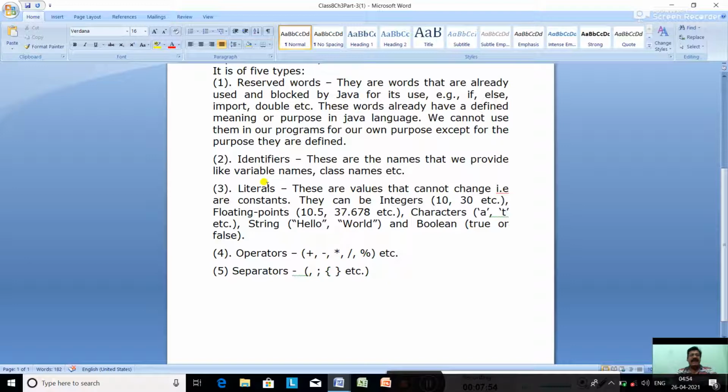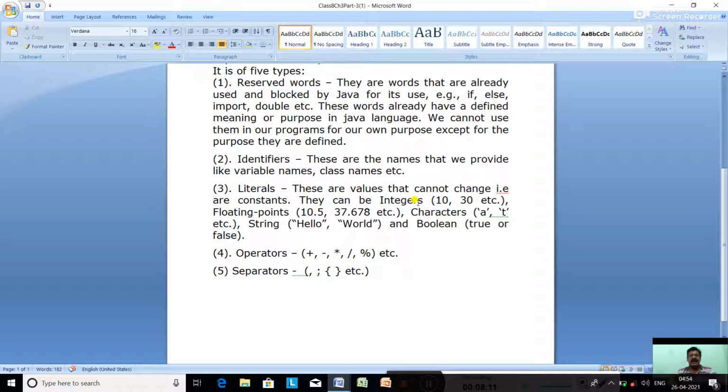Then we have literals. Literal means constant, which does not change its value. It is the opposite of a variable. Variable means changeable, it can change its value. Literal means fixed, constant. They cannot change their value. So these are values that cannot change, that is, constants.